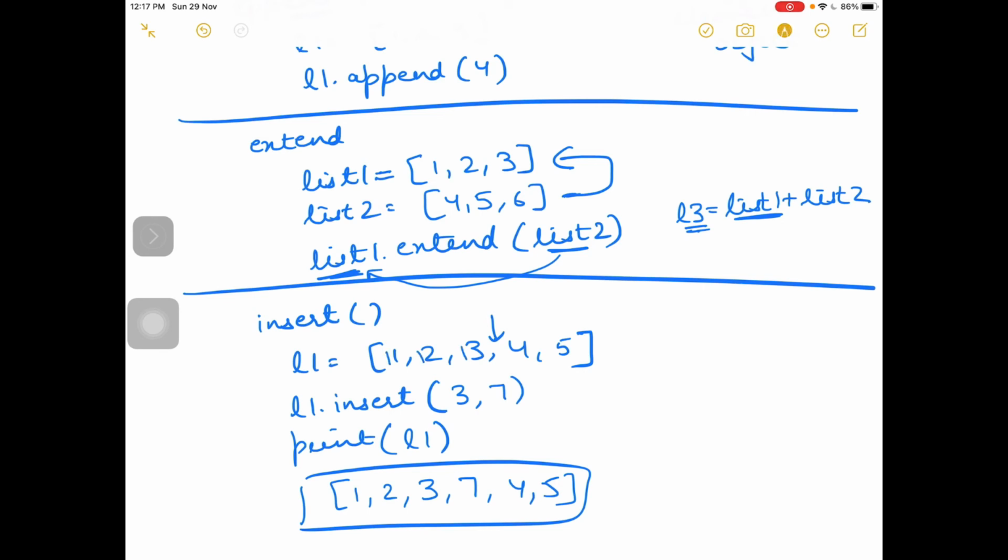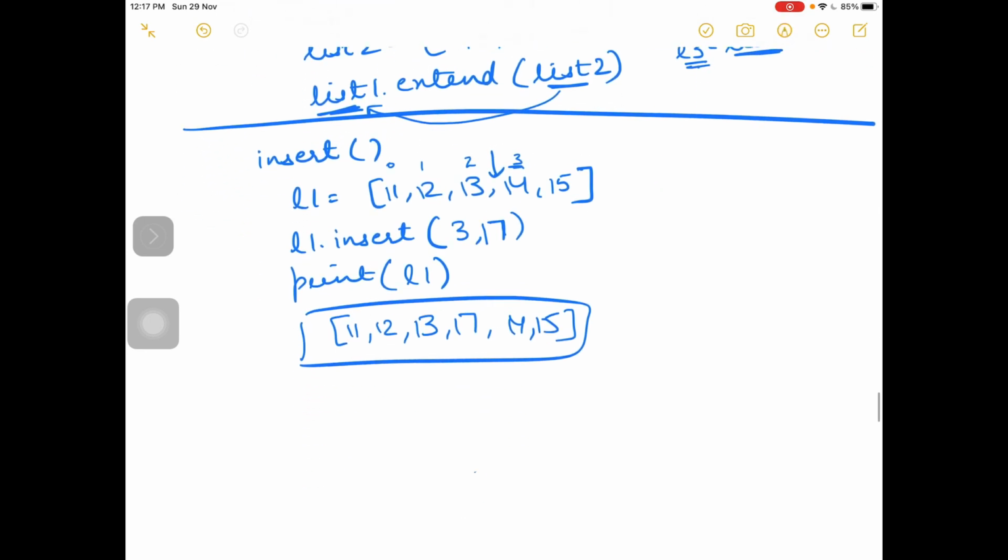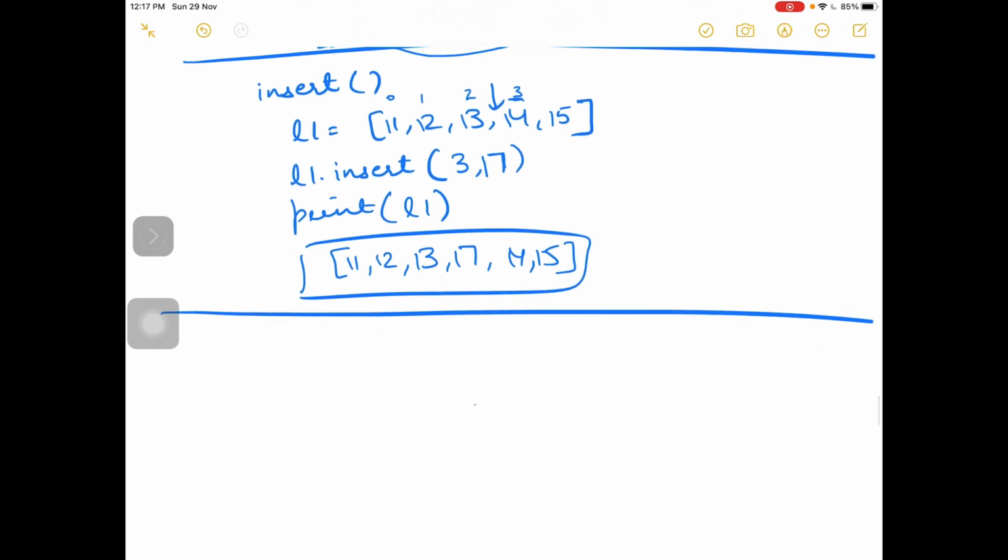To avoid confusion, I take 11 12 13 14 15. So I will add 17 at the third position. Now third is 1 2 3, so 17 will come at this position and 14 will shift forward. I think this is clear now. Okay, insert function: insert is whenever you add an element anywhere in the list.